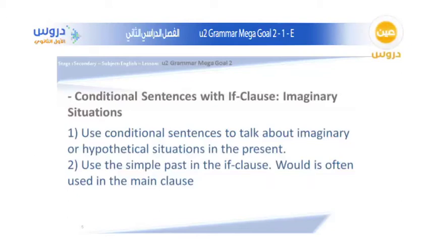For example, if I slept earlier, I would wake up early. So this is also an example of how to use the simple past in the if clause and would in the main one.